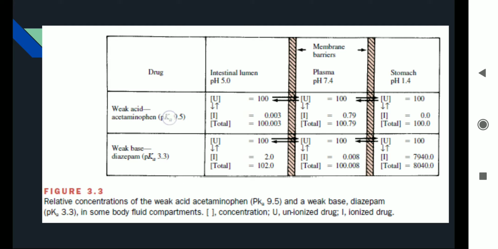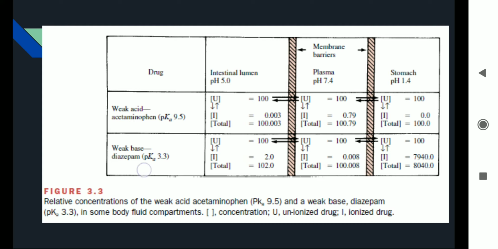You can see here, they have given us an example. This is an example of a weak acid, acetaminophen. It is none other than our paracetamol, which is a very regular painkiller. Here it is the intestinal lumen, and how well it can cross. Then there comes the plasma, that is blood, and then stomach. How well it can go from one membrane, one section, to another section has been demonstrated here.